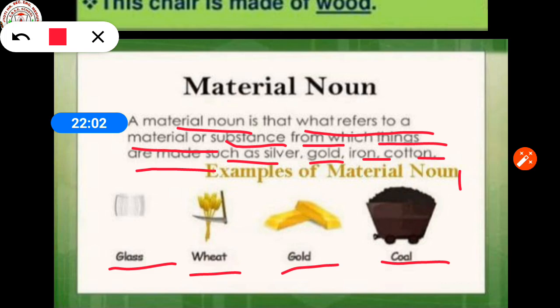You can see some more examples: glass, wheat, gold, coal, etc. These things cannot be counted, but we can measure them. So the material noun is a substance, an ingredient or a material that we can touch and see, and it is used to make other things as well.